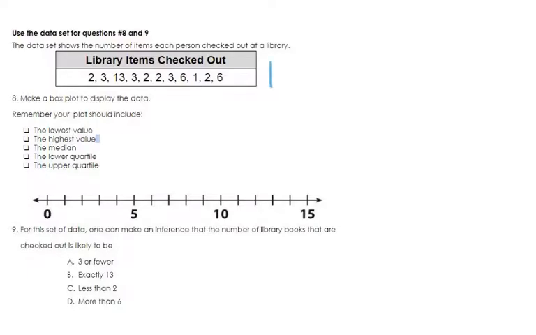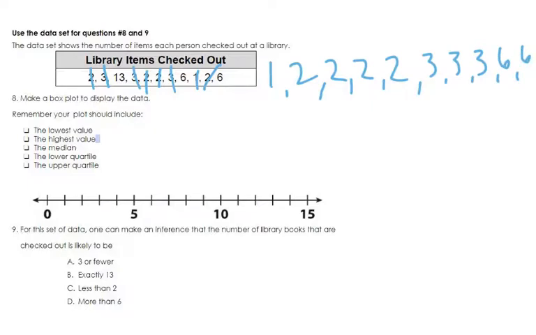So if I do that, I have the number 1, 2, how many 2s do I have? 1, 2, 3, 4. 4 2s. And then I have 3 3s: 3, 3, 3. And then I have 2 6s: 6, 6. And then I got to squeeze in a 13 over here. Okay? So, got all my numbers.